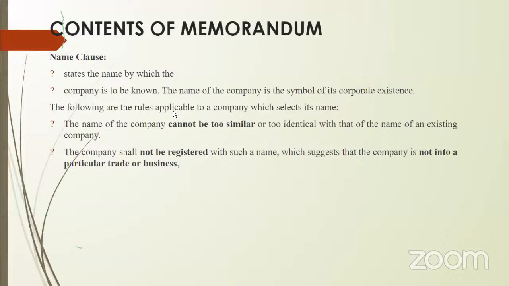And if you see a running cheetah, you will say it's Puma, right? So that means every company, in order to get easy identification by the public, will also have its own logo or symbol for the identification of its corporate existence. So under the name clause, a company gives the name of the company, the nature of the business, and also the logo or symbol of the corporate existence.